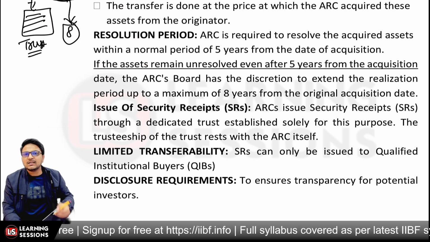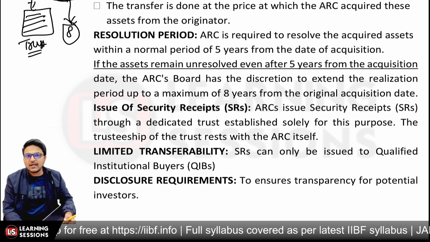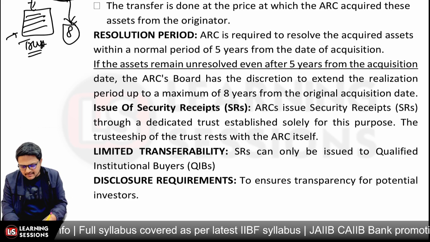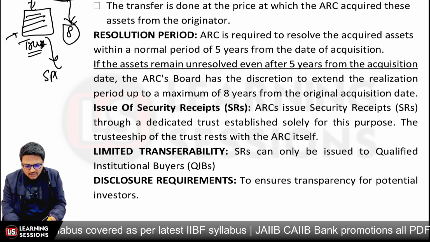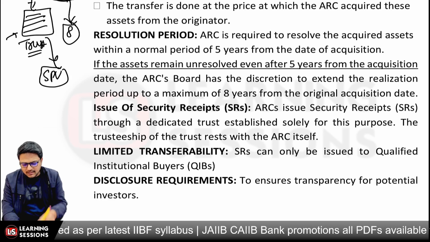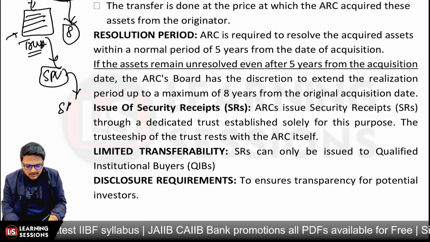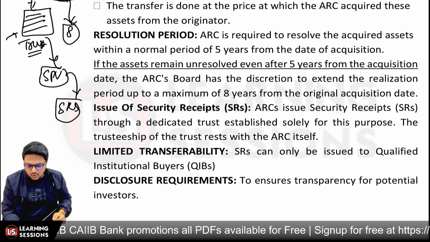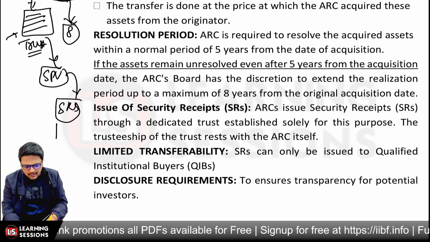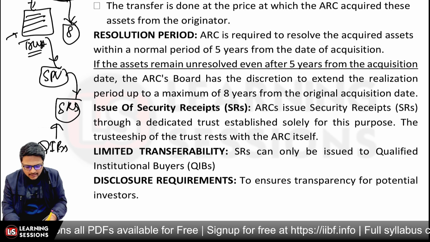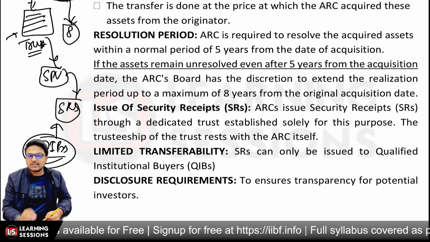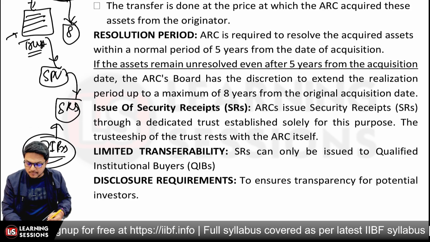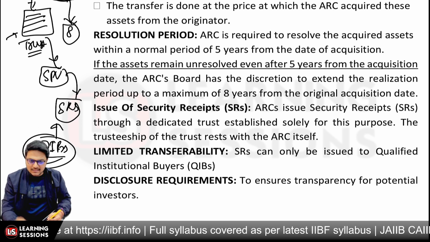Like I told you, the ARC is going to issue the security receipts through a dedicated trust established solely for this purpose. So the trust will be handling the assets, and also it will be creating a special purpose vehicle for the same purpose, which will be converting these acquired assets into the security receipts, right? Now, the security receipts can only be issued to whom? These can only be issued to qualified institutional buyers and not other than that. So only the qualified institutional buyers will be investing in the same, and there are disclosure requirements for these ARCs, so that transparency is maintained.